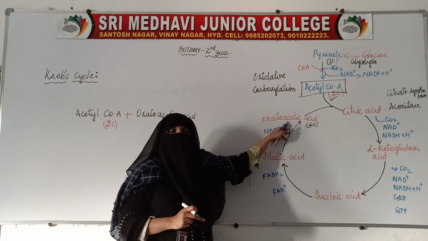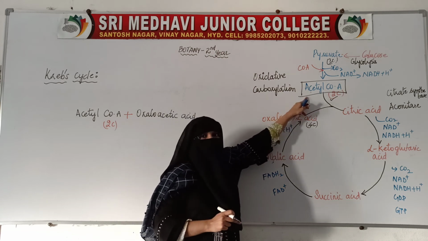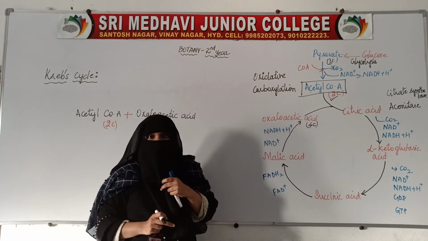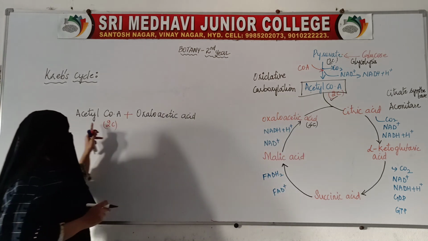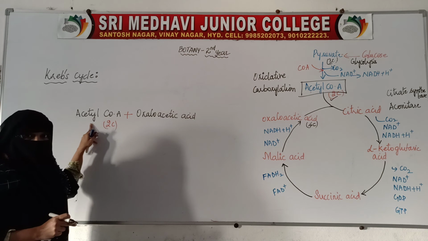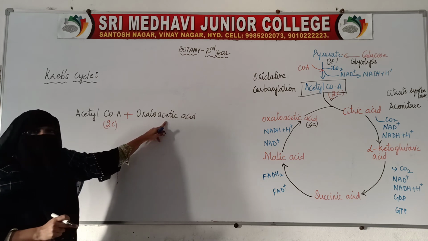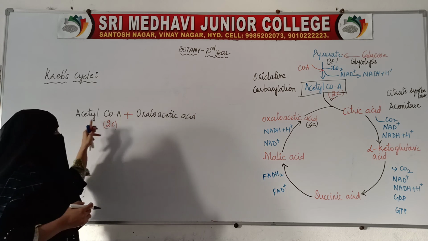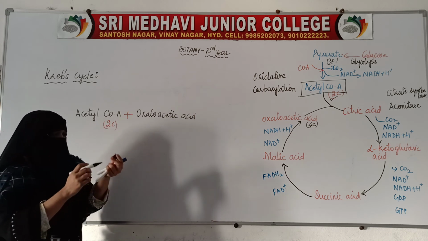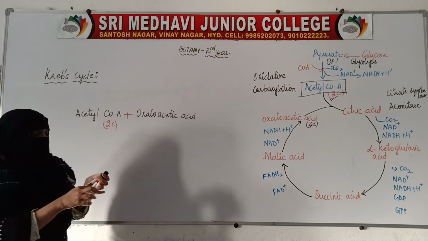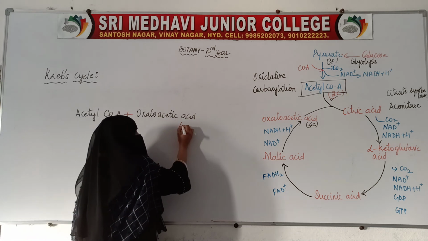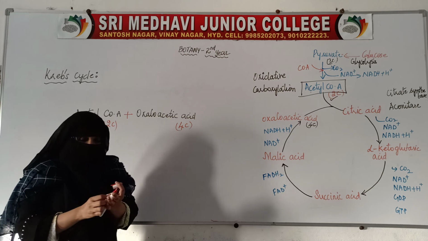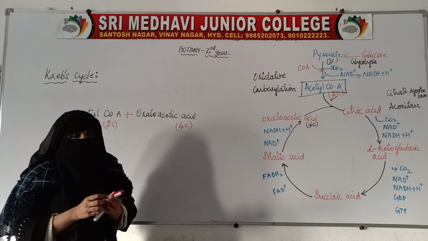Condensation of acetyl coenzyme A and oxaloacetic acid is taking place. This oxaloacetic acid is a 4-carbon compound which is present in the cell.